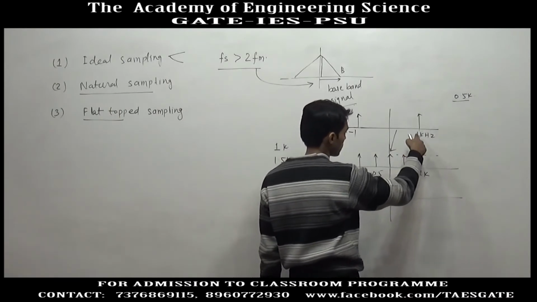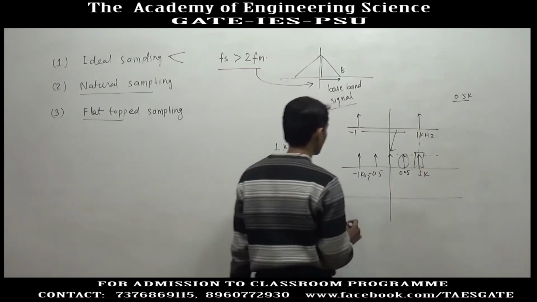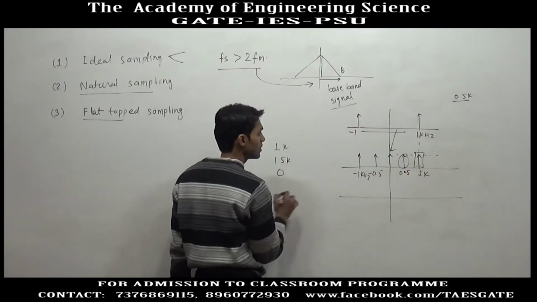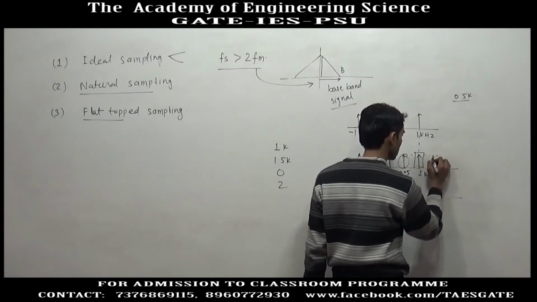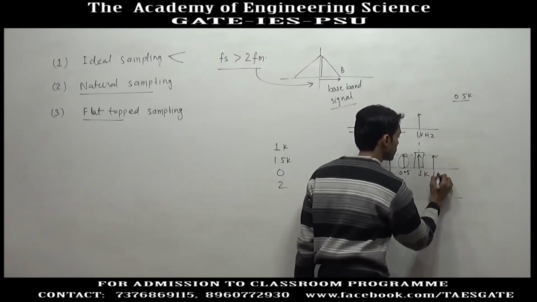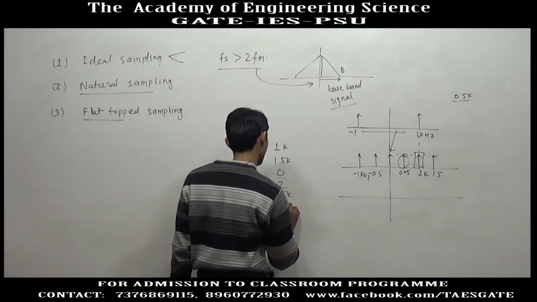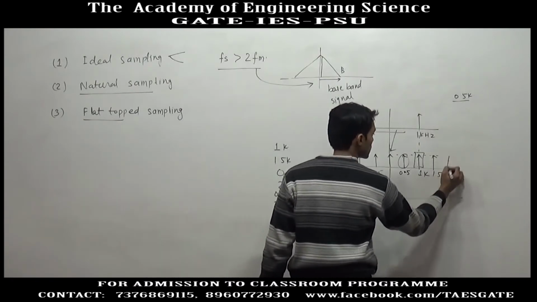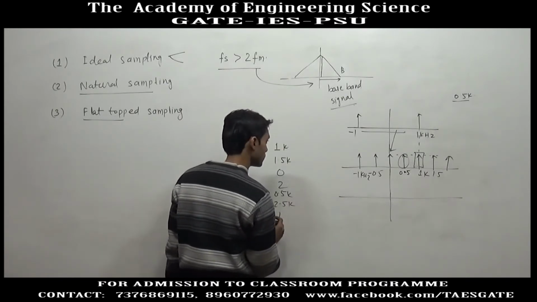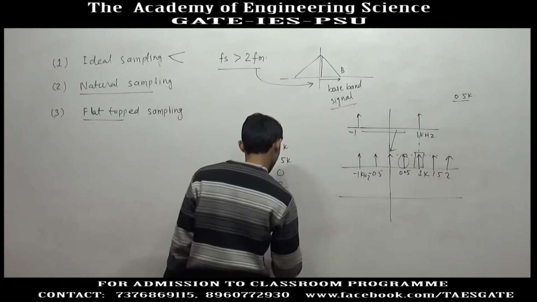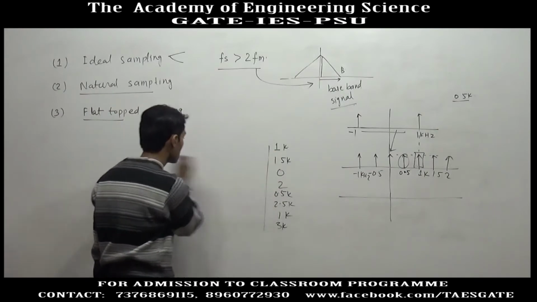Convolving with the next impulse, we get minus 1, 0 and 1, and 2. Again, with 1.5, minus 1 and 1.5 will give you 0.5 kilohertz and 2.5 kilohertz. Then at 2, this will give you 1 kilohertz and 3 kilohertz. In the same way you will get negative frequencies.